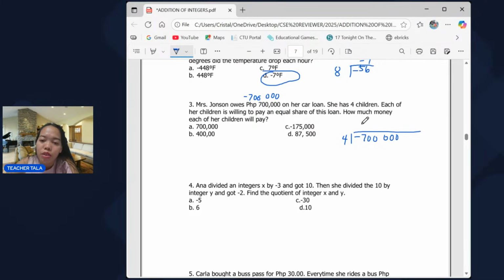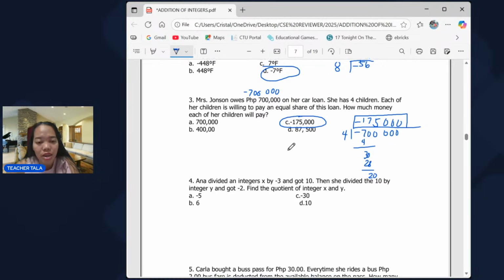So we have 7 divided by 4, that's 1, 4, 3, 30, that's 7, 28, 20. So that's 5, then three 0s. So negative 175,000 is what each child will pay, or the debt of each child.